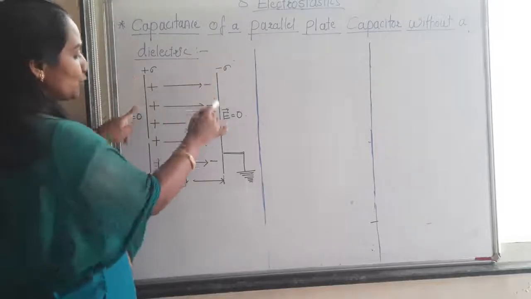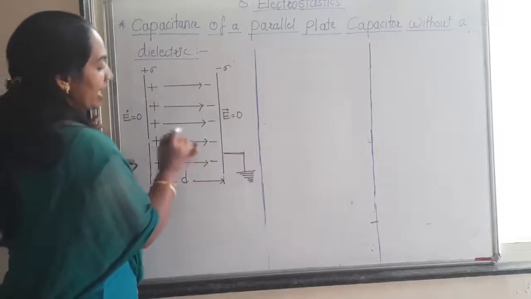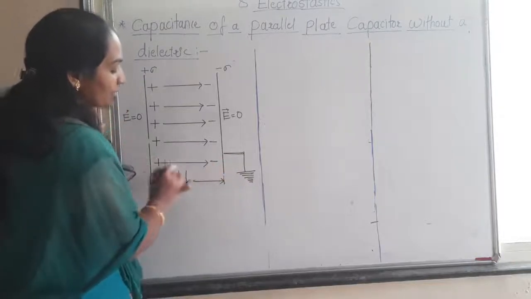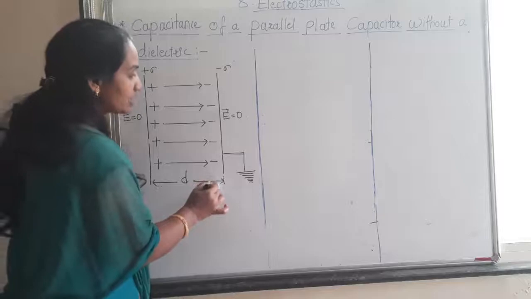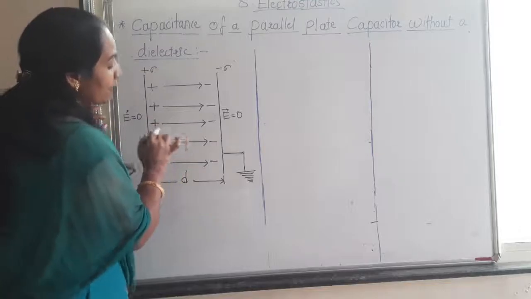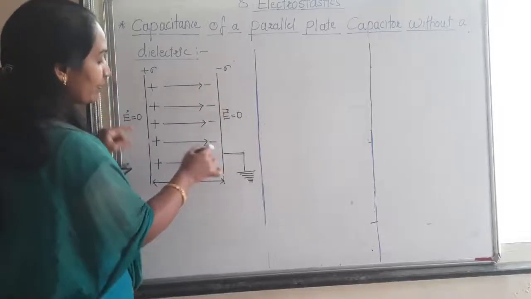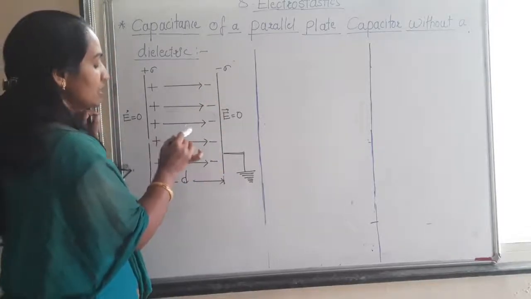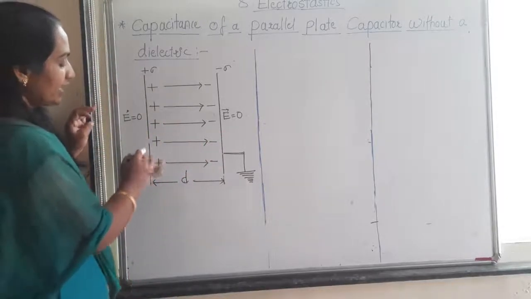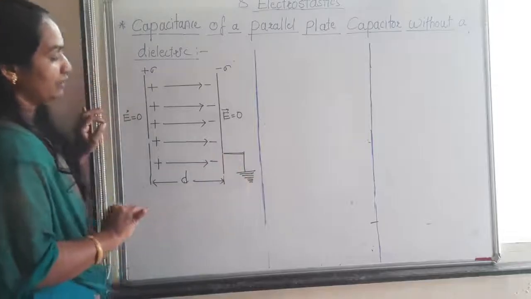Here we consider two metal plates, each having area A, which are separated by a small distance d. These two plates are separated by an insulating material such as glass, wood, air, etc. One of these plates is the insulating plate, and the other plate is connected to the earth.